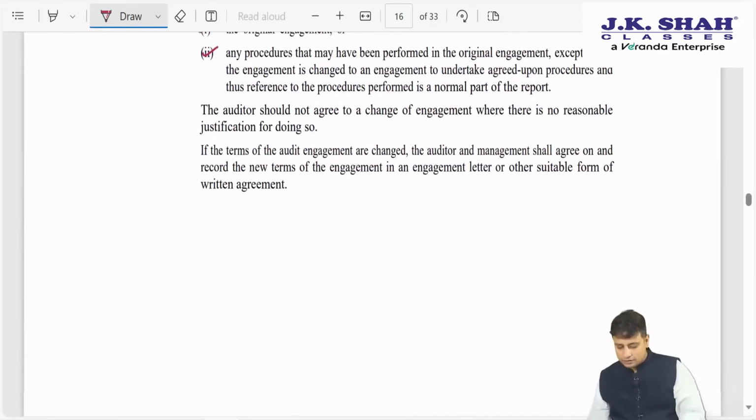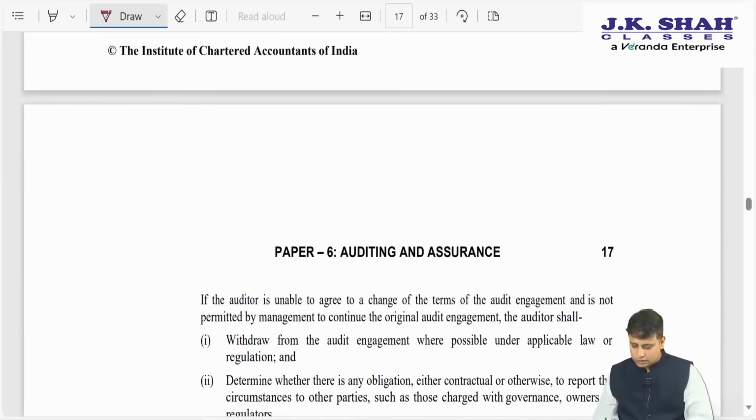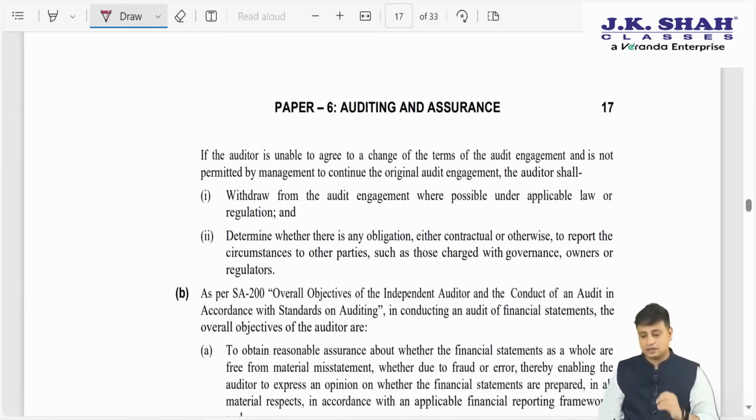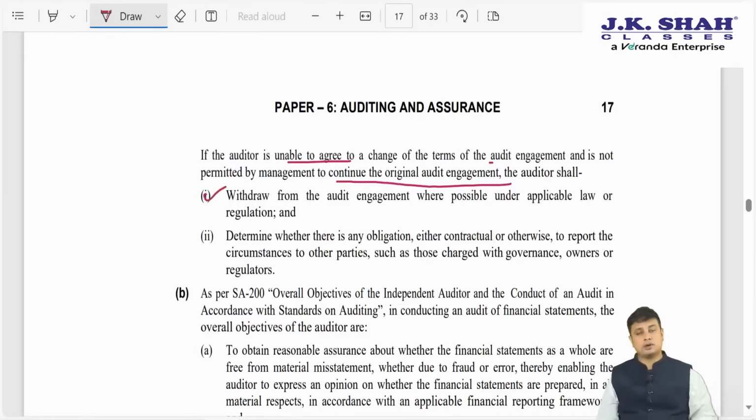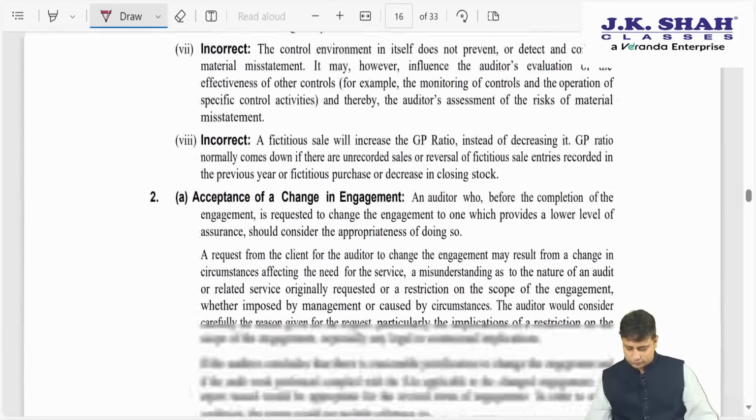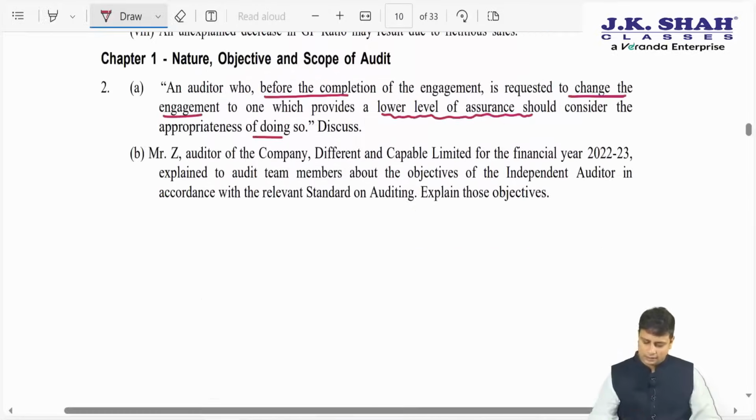However, if he thinks that the reasons are not reasonable, and he is unable to change the terms of engagement and is not permitted to continue the original engagement, then he shall consider withdrawing from the engagement where law and regulation do not prohibit the same. He will withdraw only after fulfilling the legal obligation, that is, he will have to file ADT 3. So, this was our question number 1, if they ask us to change the terms of engagement.